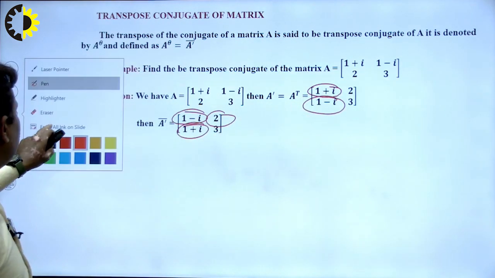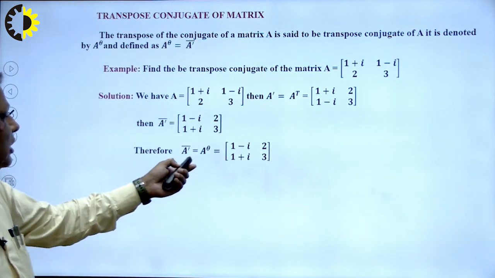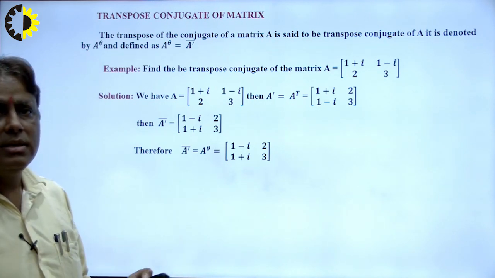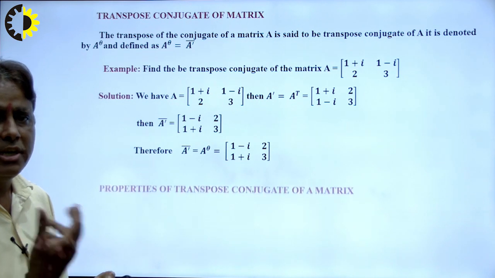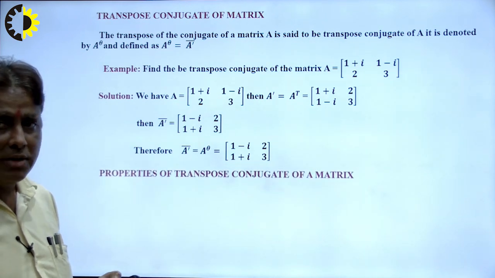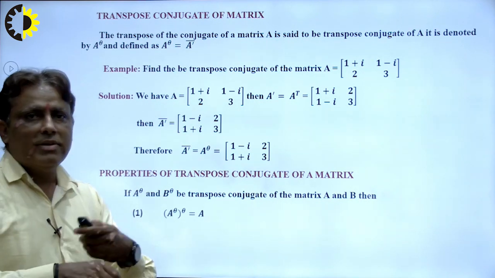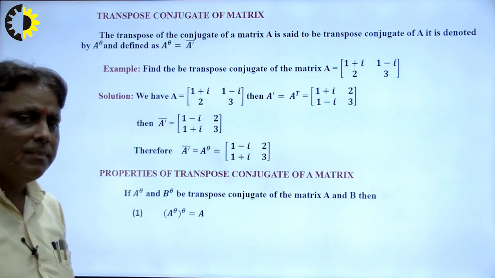So in this way we can find the transpose conjugate, and write A bar dash is equal to A theta here. If a matrix satisfies A bar dash equal to A theta, this is known as the transpose conjugate, and later on we discuss its properties. Suppose I want to calculate A theta theta, or 2 times the conjugate of a symmetric matrix, so this will be A theta.